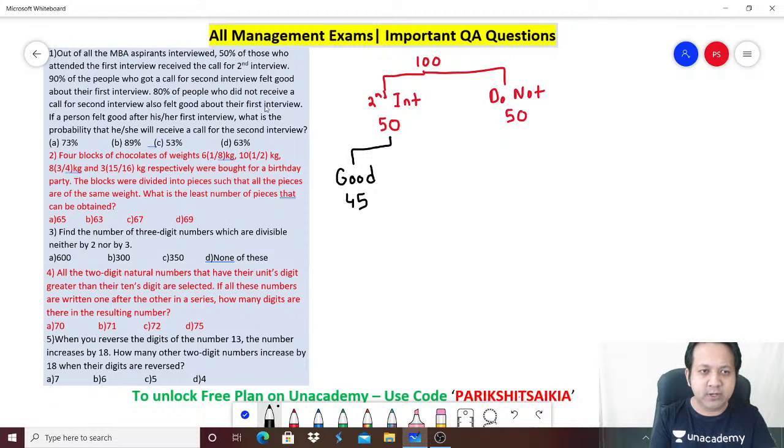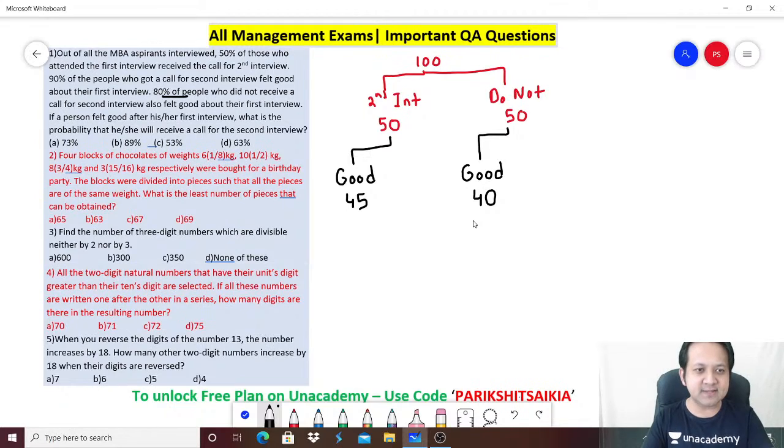80% of the people who did not receive a call for the second interview also felt good about their first interview. You know what? You give an interview, and a lot of people, even if you don't clear the interview, feel that you have given your best. So 80% of the people did not get a call for the second interview, but still they felt that the interview went well. So how many felt good about it? 80% of 50 is 40.